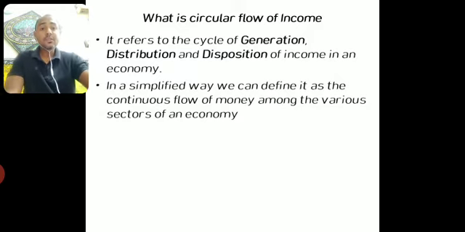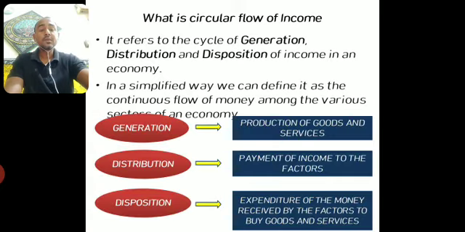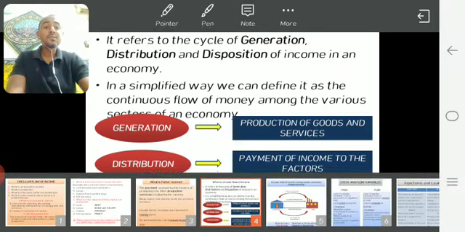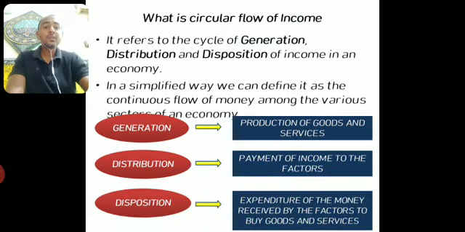Okay, so it will be clear with this picture. Generation means production of goods and services. Fix it in your mind very clearly that whenever production takes place, there is generation of income also. Okay, without production there is no question of any income generation. So after generation of income, what is done with the income? The income is distributed among the various factors of production. This is called, you can see this, payment of income to the factors. This is called the distribution stage.